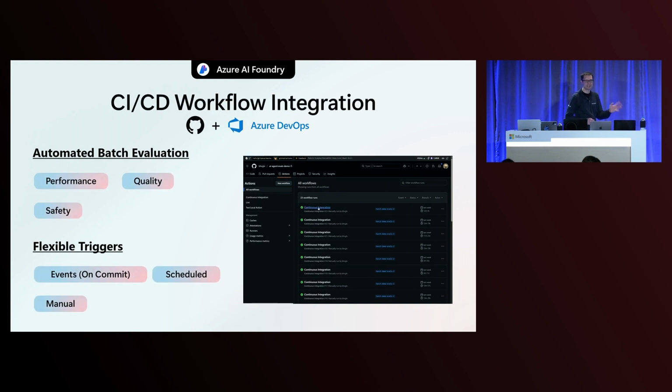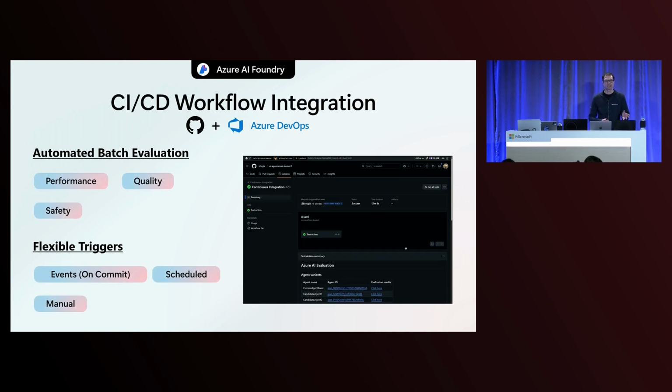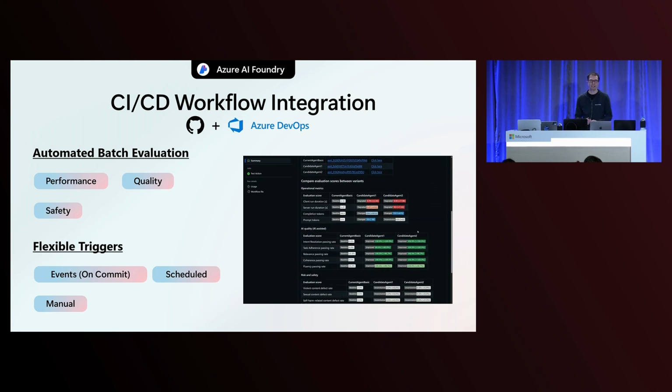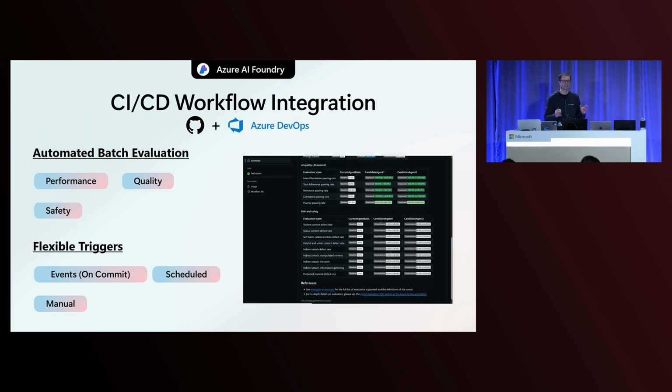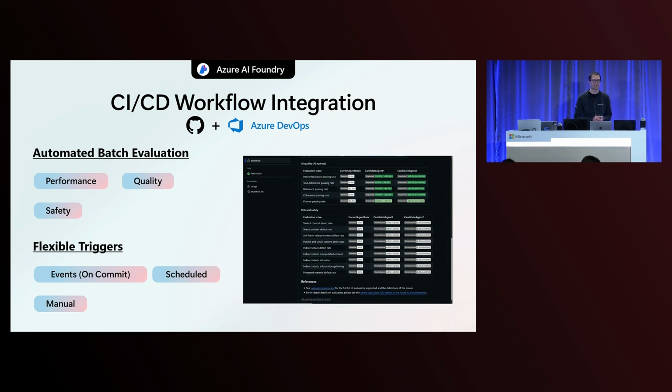Diving into a few more details, our CI/CD workflow integration enables you to set up continuous automated batch evaluation using a test data set so that you can measure the performance, quality, and safety of your agent, either by evaluating a single agent or comparing multiple agents. In compare mode, we also compute a statistical analysis that ensures that the results are trustworthy and help you make a decision. These workflows are very flexible and can be triggered on commit by targeting specific files in your repo, on a schedule, or manually.